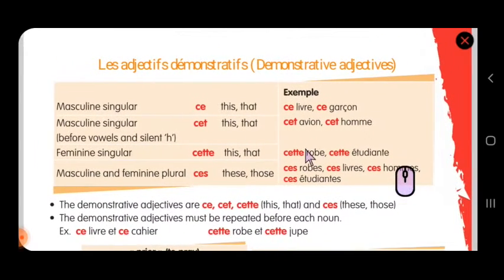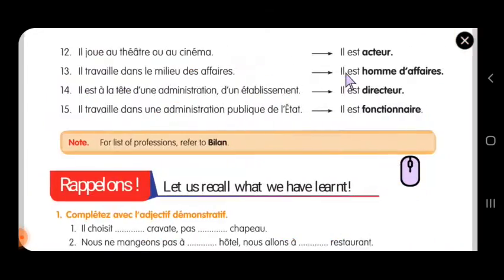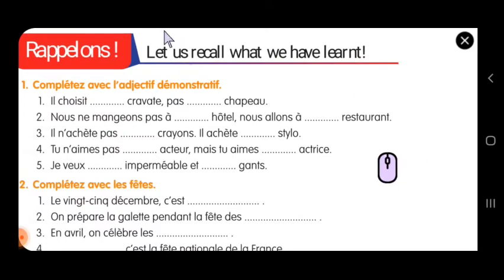Now we have learned what a demonstrative adjective is. Now let's go to the exercise and see what we have learned. Complétez avec l'adjectif démonstratif. Il choisit dash cravate, pas dash chapeau. If you see the nouns used here, cravate is feminine and chapeau is masculine.